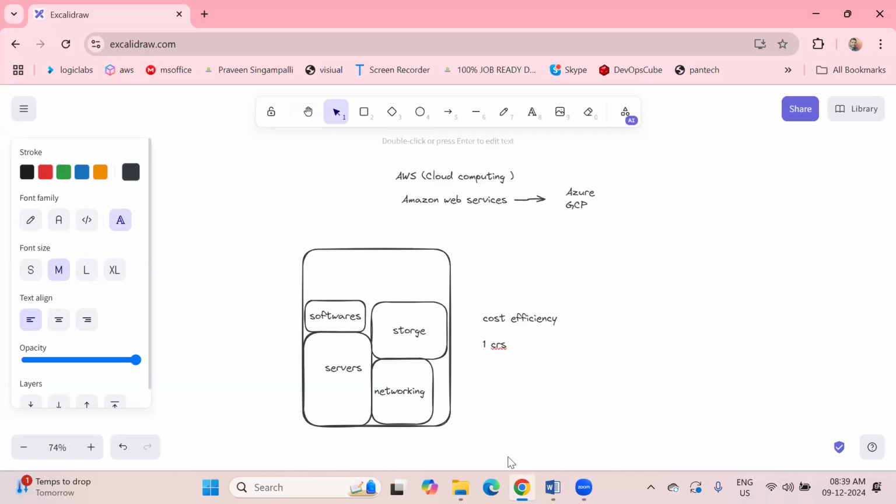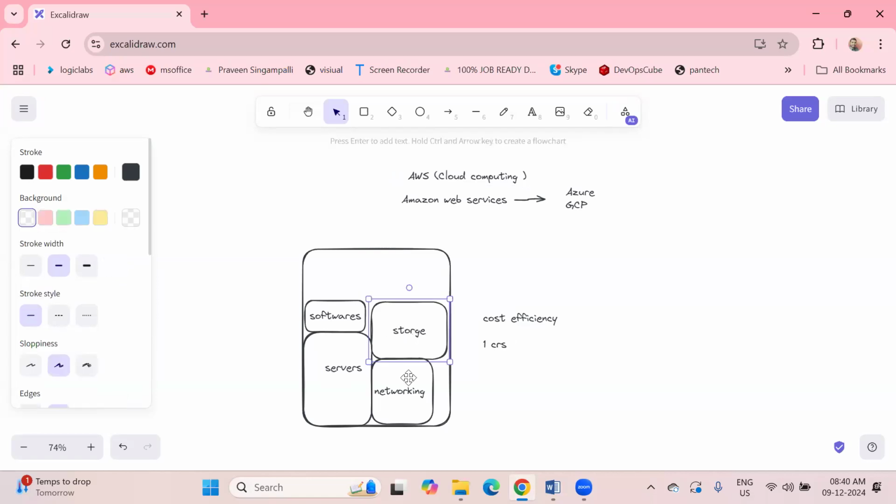So whenever AWS cloud computing came, and services like GCP and Azure, what happened? These services, servers, storage, networking, and applications, are provided virtually. How are they provided virtually? Definitely we will get a doubt.